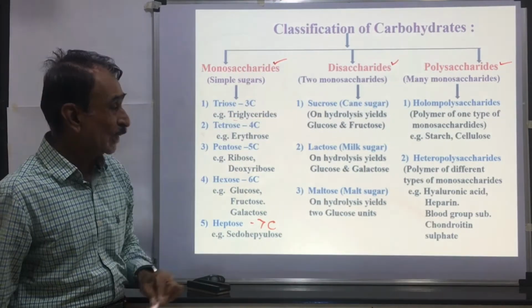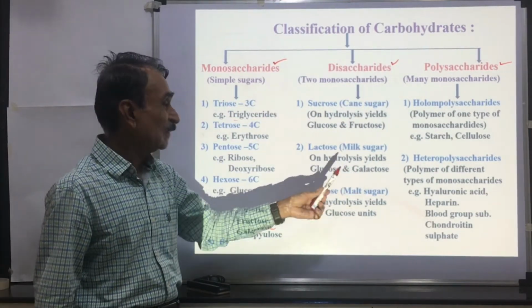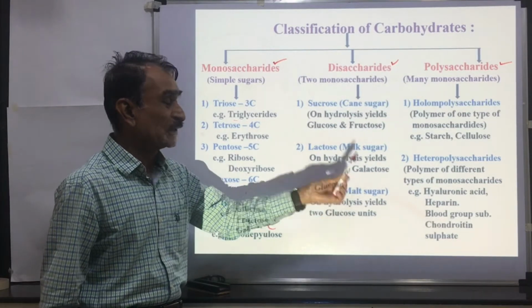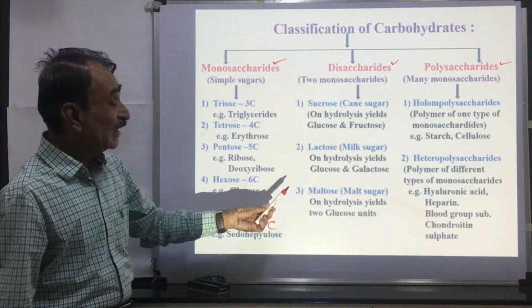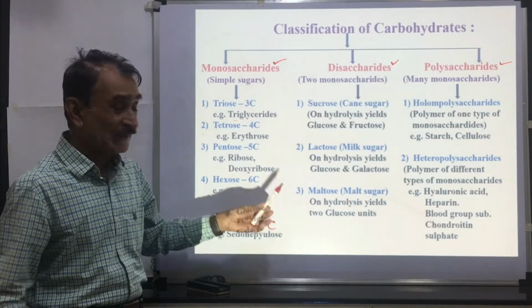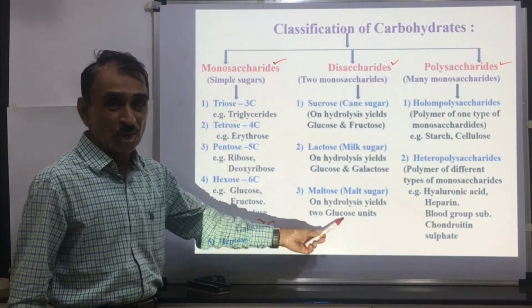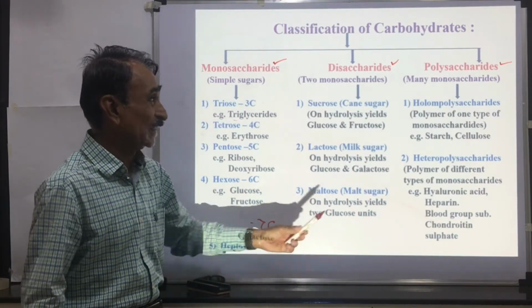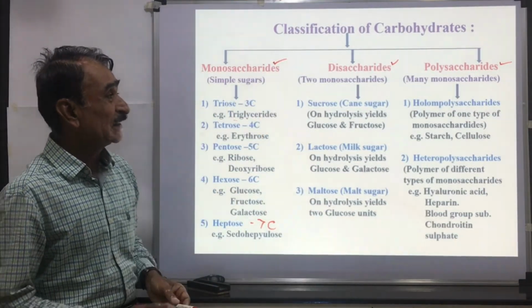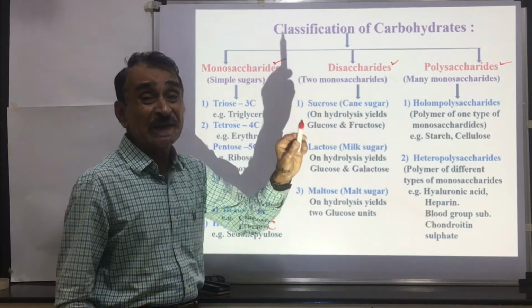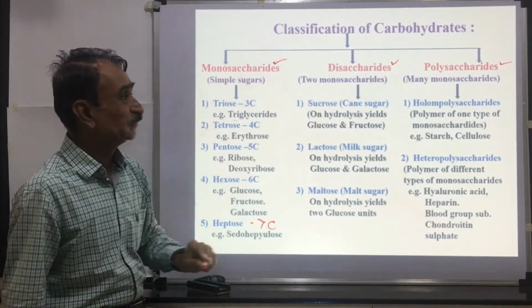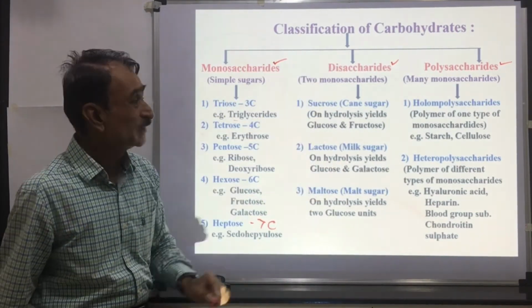Lactose is a milk sugar, which on hydrolysis produces 1 molecule of glucose and 1 molecule of galactose. Third is maltose, or the malt sugar, also a disaccharide containing 2 molecules of glucose, only glucose. Polysaccharides contain many monosaccharide subunits. These again are of 2 types.